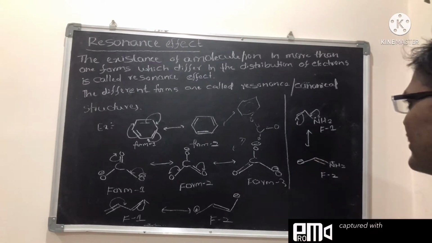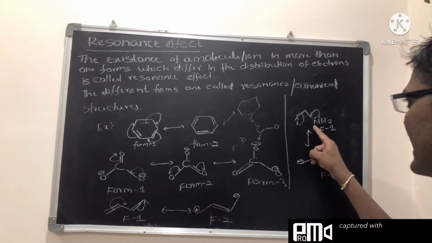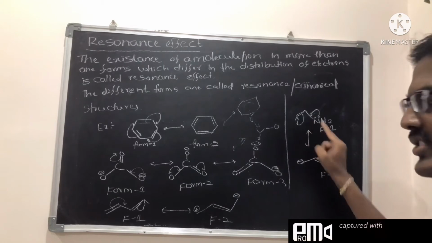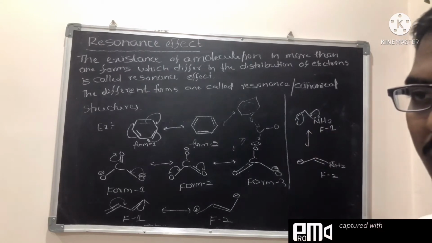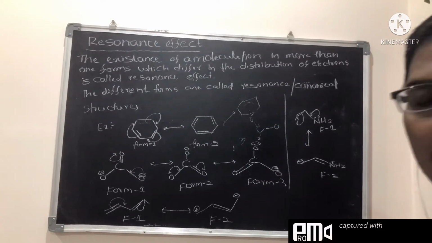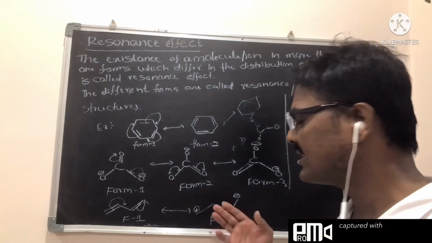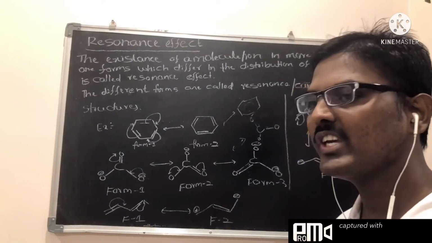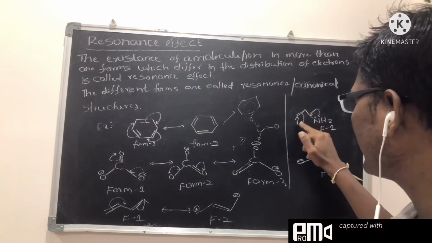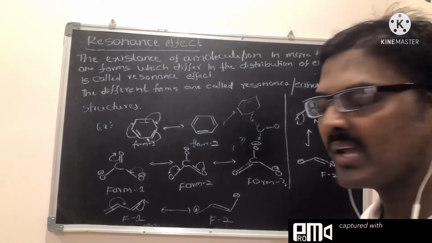Next, in the case of this NH2 and this double bond, both are in conjugation. Alternating pi bonds, and a pi bond alternating with a positive charge, negative charge or lone pair, whatever, we take as conjugated systems. Here a lone pair is in conjugation with a pi bond.